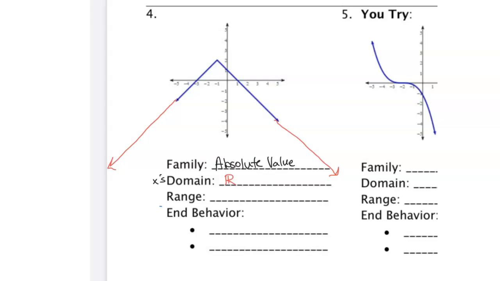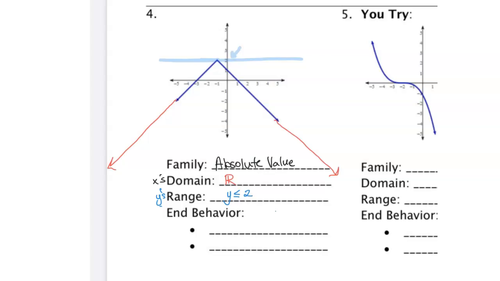As for our range, it deals with our y's. And so we look from top to bottom. At the top, our graph extends from our y value of 2. And the bottom of our graph doesn't stop. There's no line that we could draw towards the bottom because it's going to keep going down, down, down on the left and down, down, down on the right. So it's going to cover all of the y values that are less than this 2. So we will write our range as y is less than or equal to positive 2.